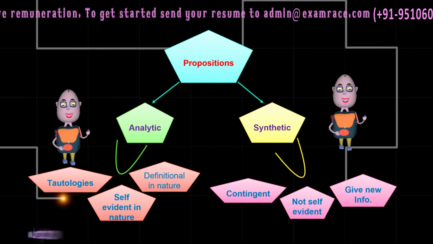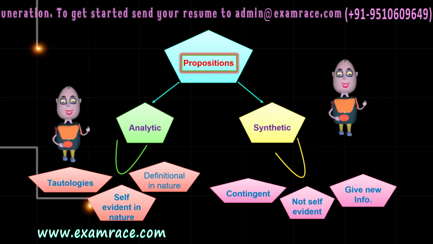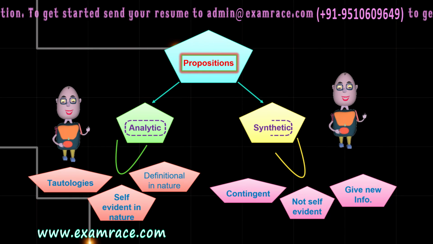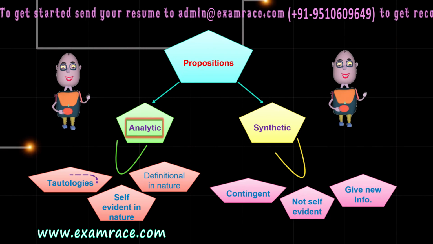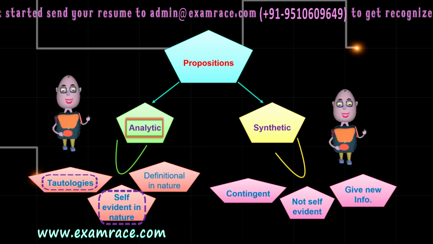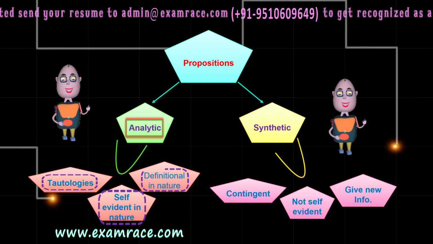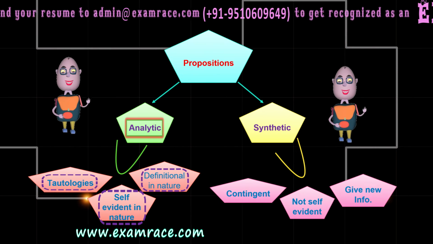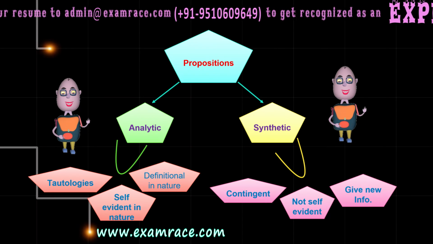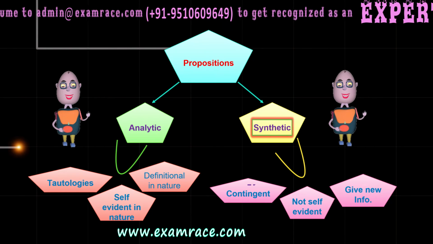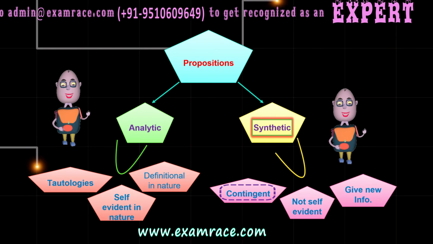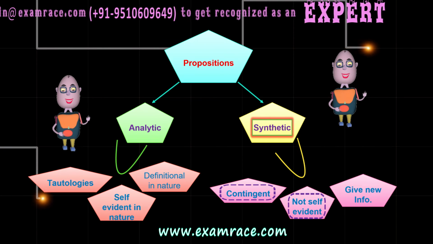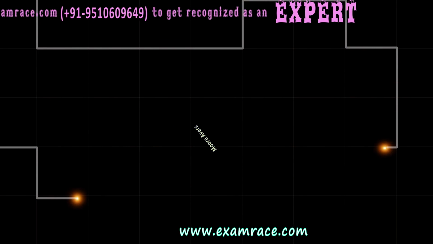From this, we can summarize that propositions are of two kinds, analytic and synthetic. Analytic propositions are tautologies. They are self-evident in nature and they are definitional in nature, meaning they give us no new information. On the other hand, synthetic propositions are contingent propositions. They are not self-evident and they give us new information.